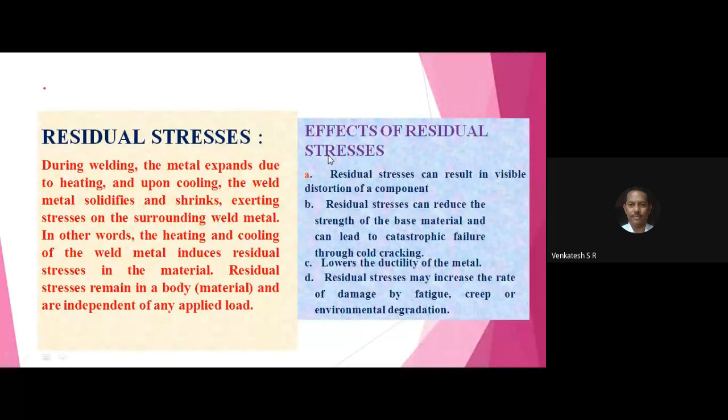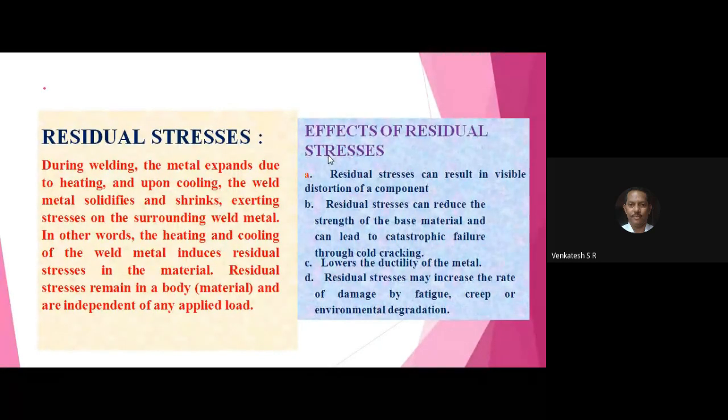Next line, write down effects of residual stresses. Write down one by one. Subdivision A. Say if the residual stress is present in the joint, if you observe with the naked eye, there may be a distortion in the component.